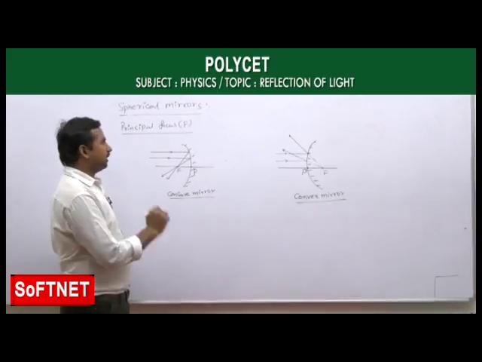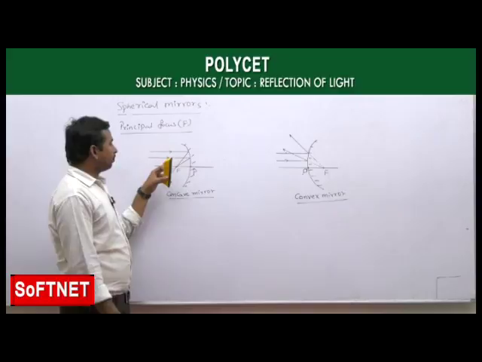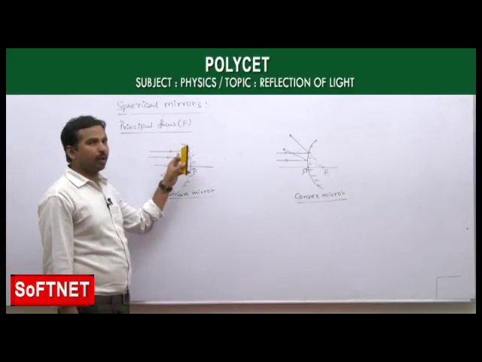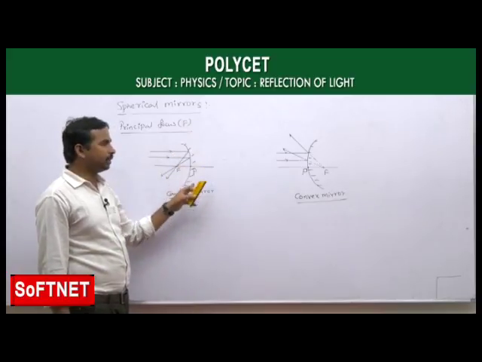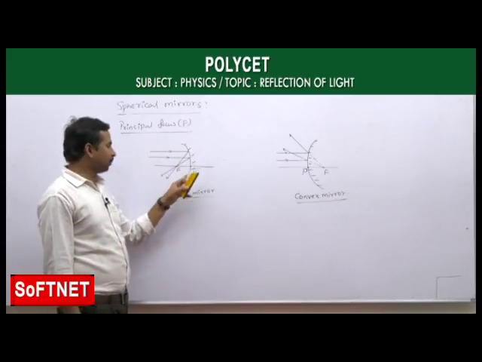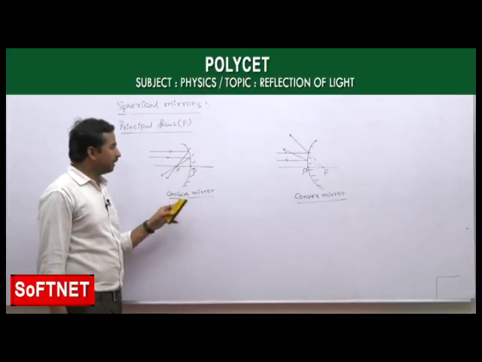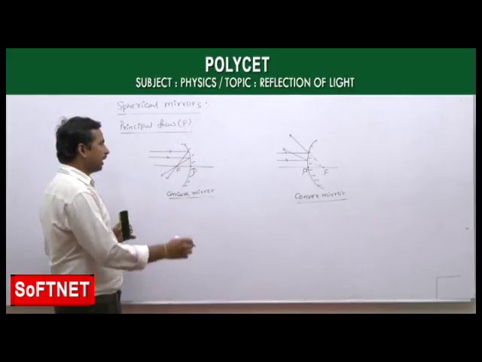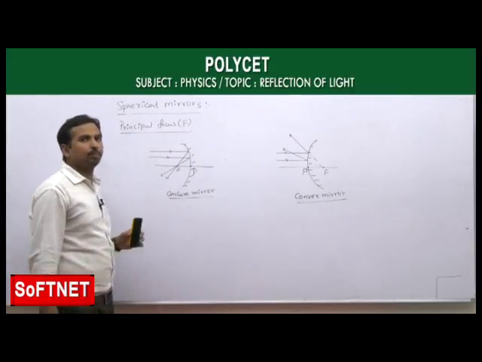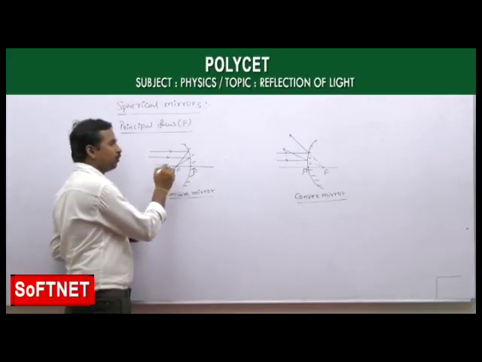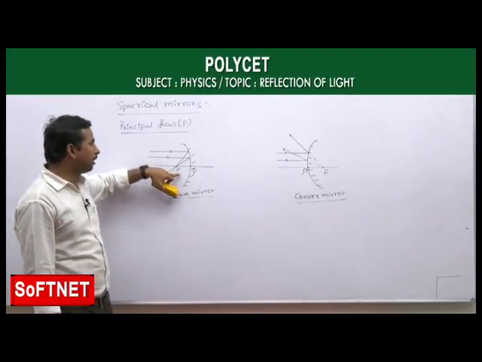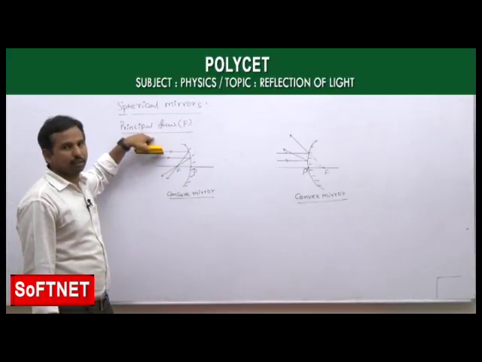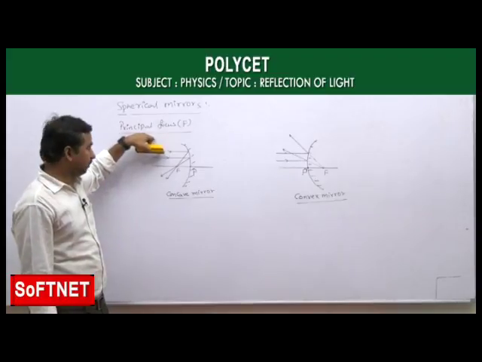Now principal focus means, if you are taking a parallel beam of light rays incident on a spherical mirror, for suppose a concave mirror, after reflection the light rays pass through a point. That point we call the focus. If that focus is forming on the principal axis, then we call it the principal focus. See that again, very important.